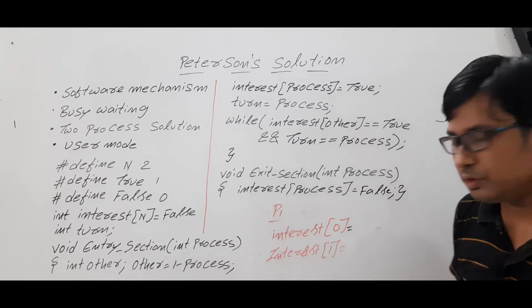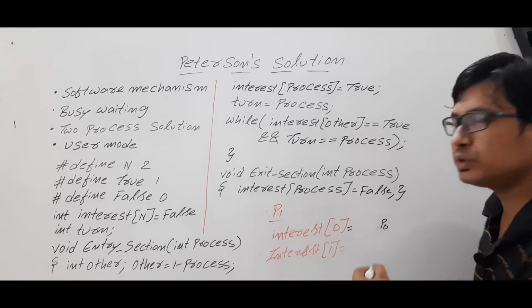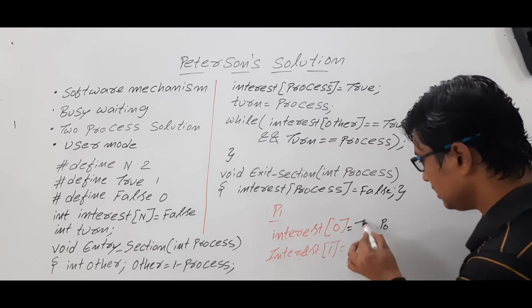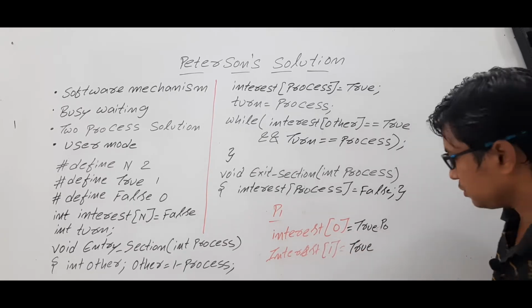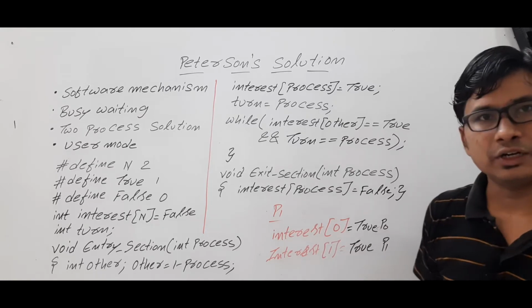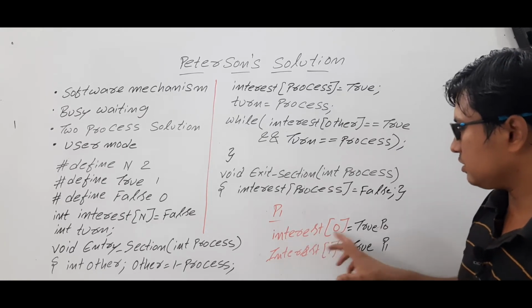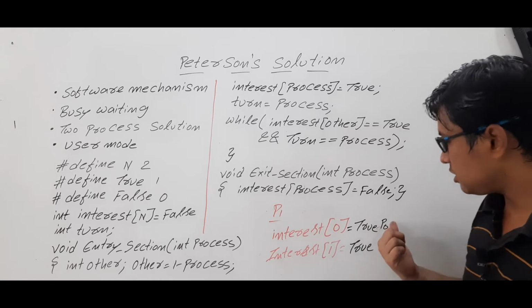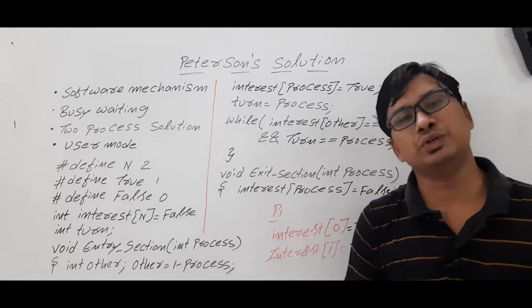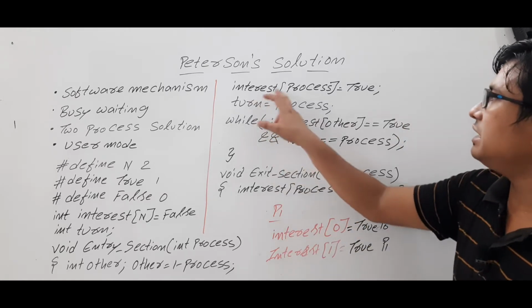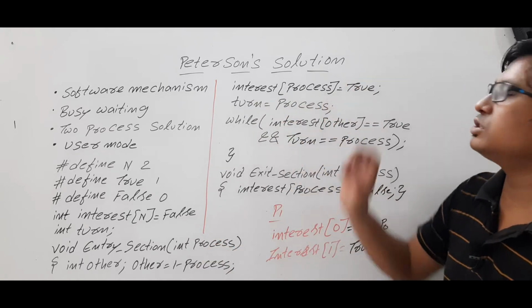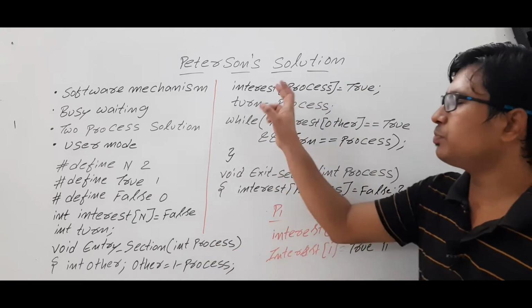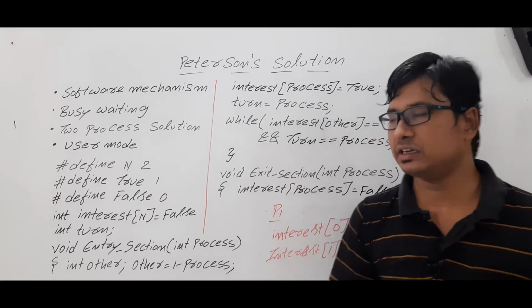If it is true, process P0 wants to enter the critical section. If interest of 1 is equal to true, then process P1 wants to enter the critical section. Similarly, interest of 0 equal to false means process P0 does not want to enter the critical section. Now interest of process, which is 1, is equal to true, meaning process P1 wants to enter the critical section.